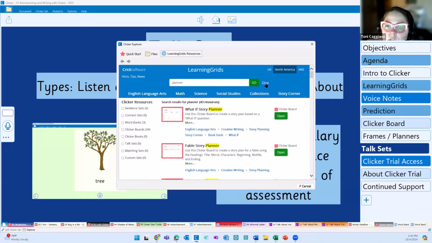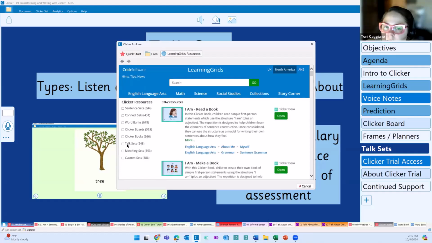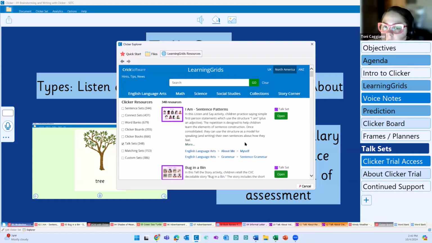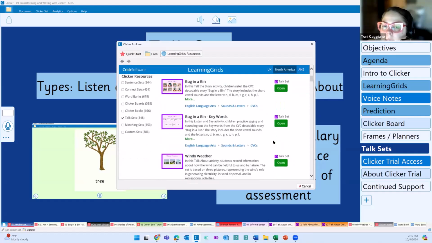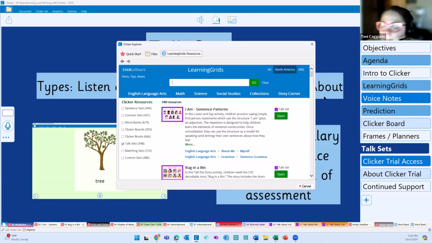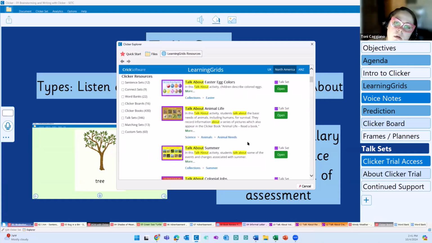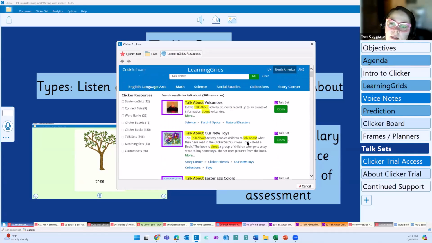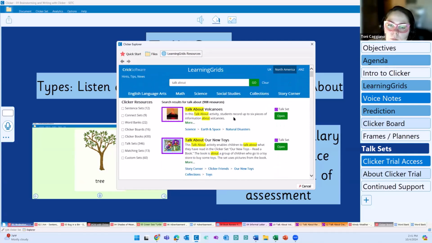If I clear my search here, you guys will see that we have almost 350 talk sets. And we typically upload several per topic. So for example, Bug in a Bin, we have the Tell the Story as well as the Listen and Say. But when it comes to the Talk About, we have several of these. It says 908.